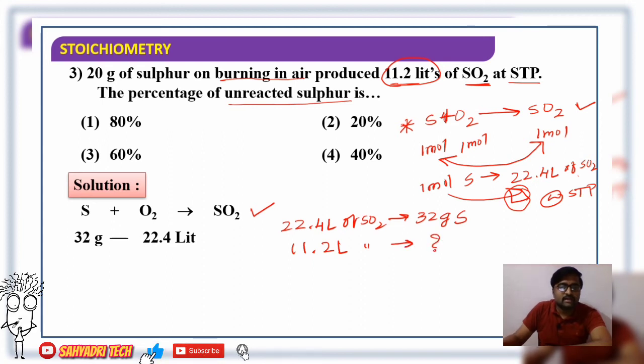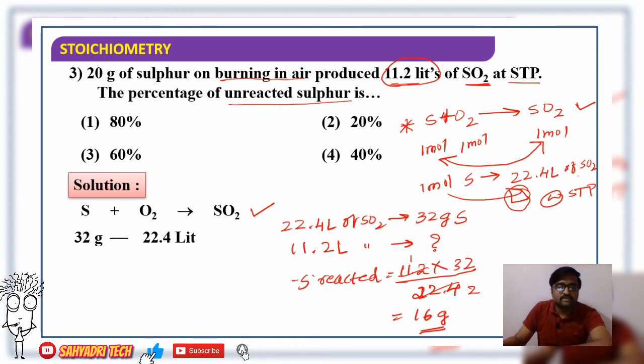So we are calculating the quantity of sulfur reacted. Quantity of sulfur reacted is equal to 11.2 into 32 divided by 22.4. So what is the quantity of sulfur reacted here? 16 gram. So out of 20 gram total, 16 gram of sulfur reacted and produced 11.2 liters of sulfur dioxide.